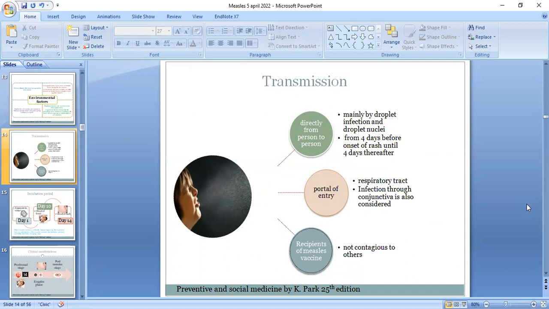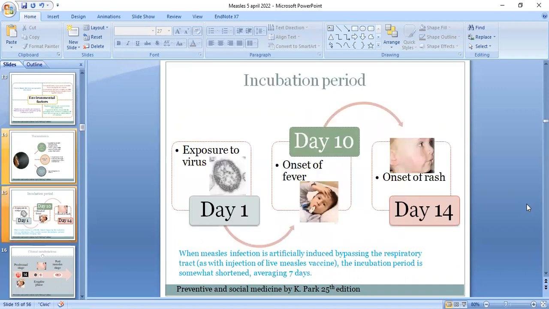Recipients of measles vaccine are not contagious to others. Know the incubation period. On day 1, a person is exposed to the virus; on the 10th day, there is the onset of fever. So the incubation period of measles for the onset of fever is 10 days, while for the onset of rash that appears, it is 14 days.